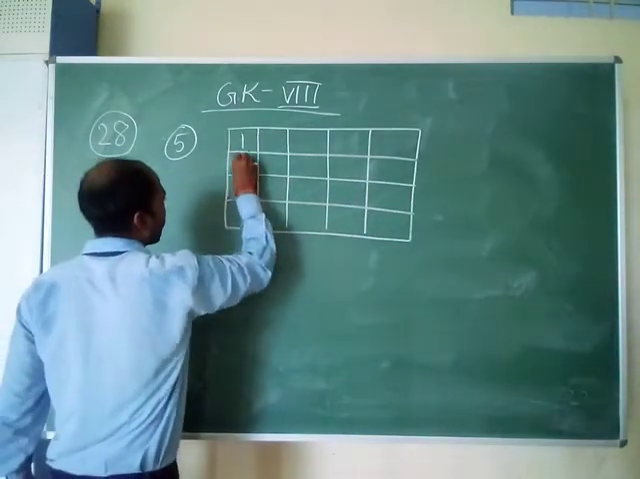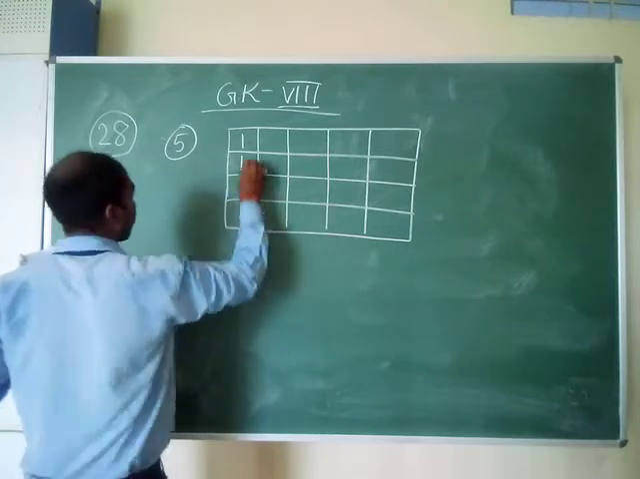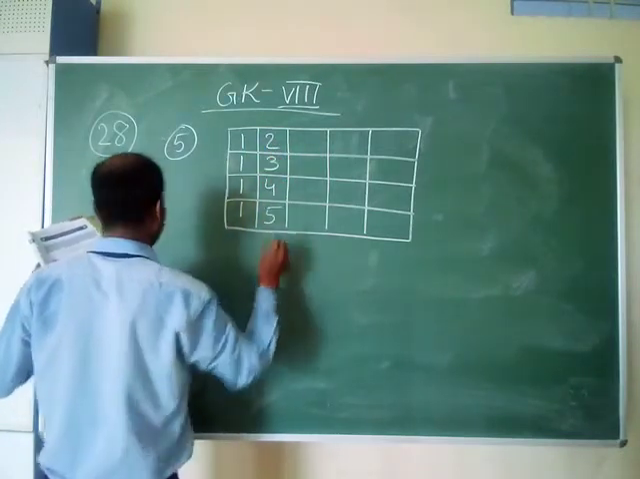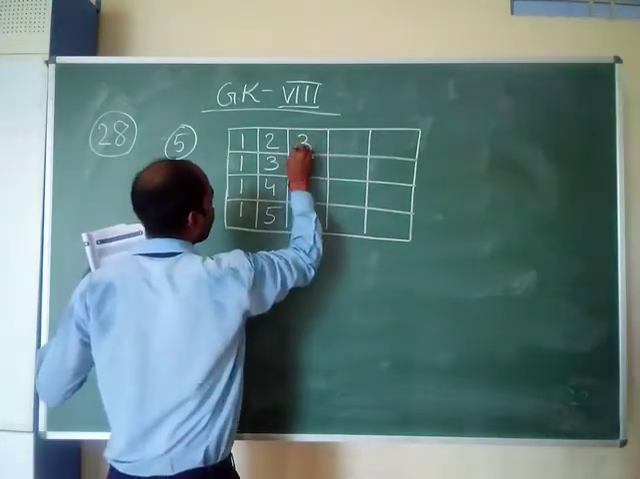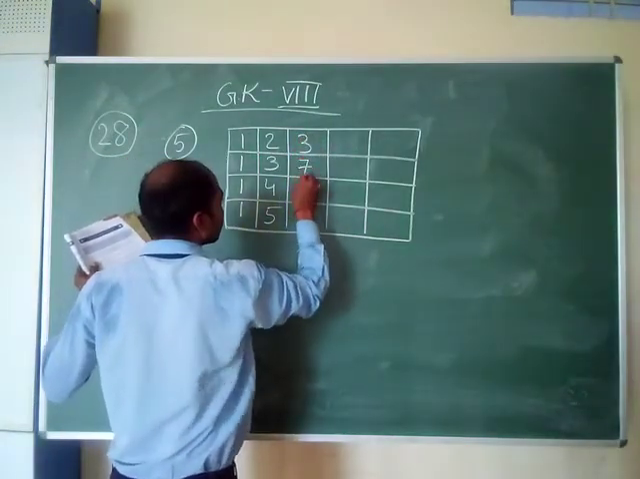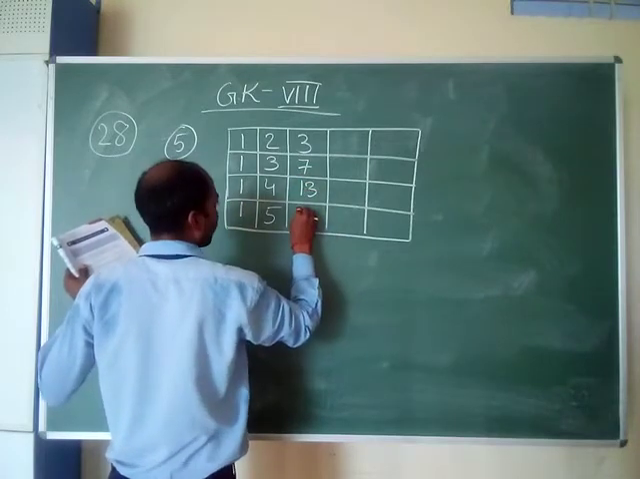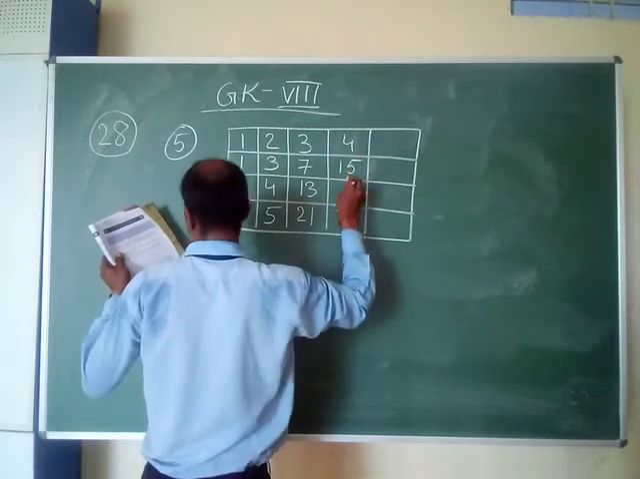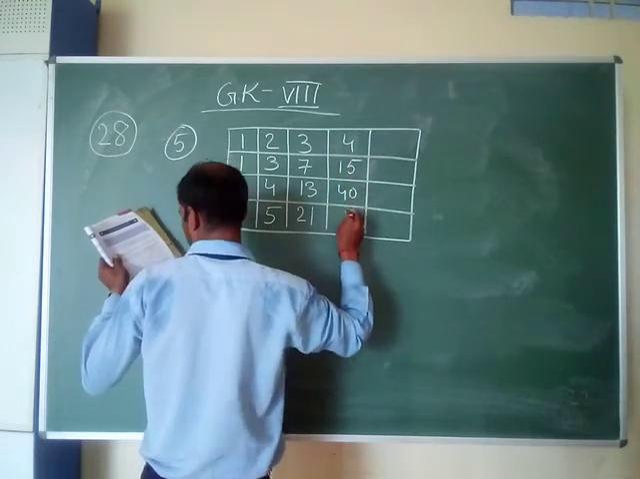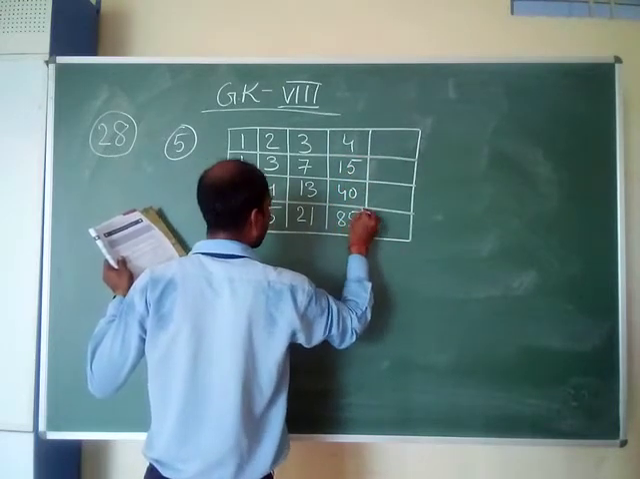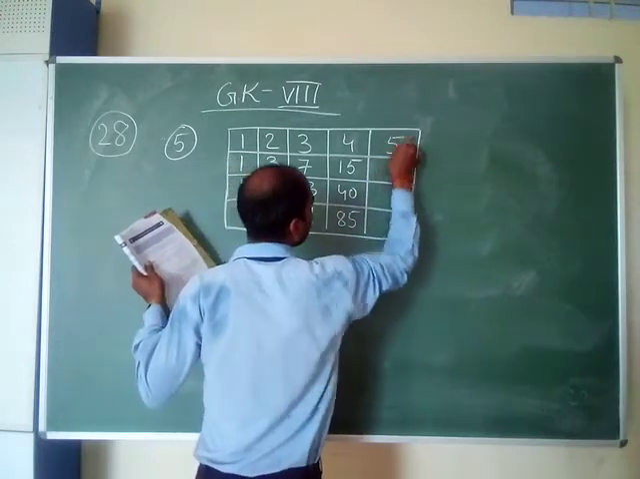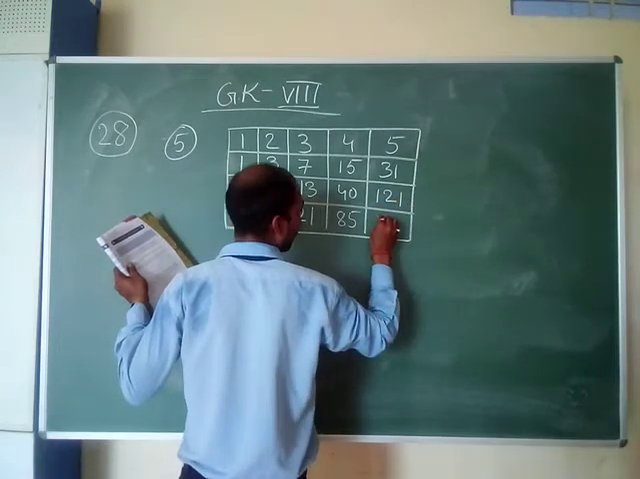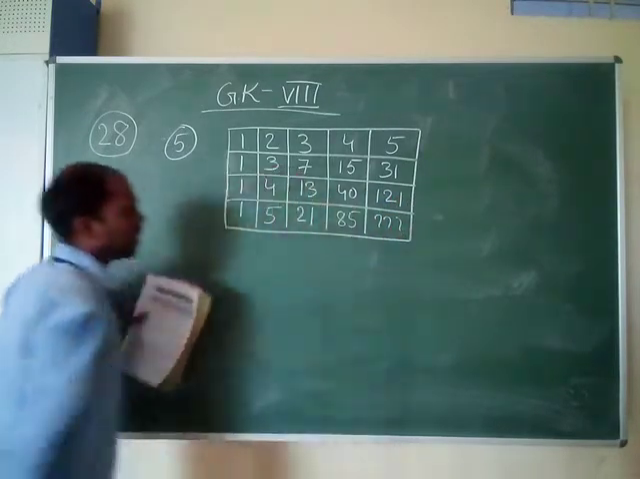Here the numbers are 1 1 1 1. Here the numbers are 2 3 4 and 5. Here the numbers are 3 7 13 21. Here the numbers are 4 15 40 85. Here the numbers are 5 31 121, and then you will have the question mark. What will be placed over here?